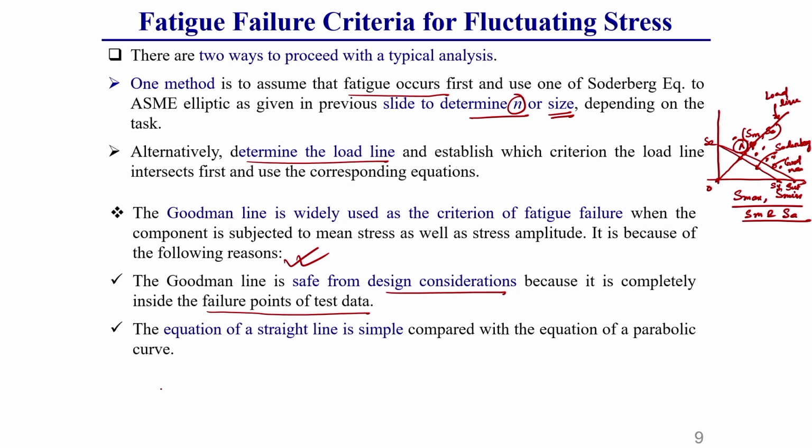Another thing is, as it is a straight line, we can use and construct it very easily compared to using a parabolic equation or elliptical equation. That is why I have written that the equation of a straight line is simple compared with the equation of a parabola or curve. That is why the Goodman equation is more popularly used for design of components subjected to fluctuating types of load. So, it is observed that to be on the safer side, we use the Goodman equation or Goodman line for design purposes.